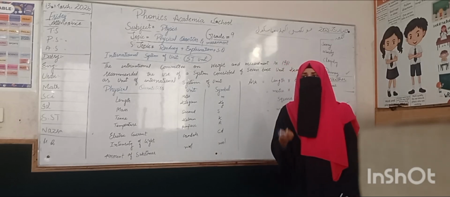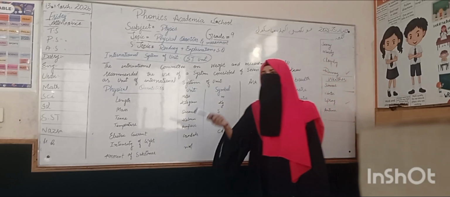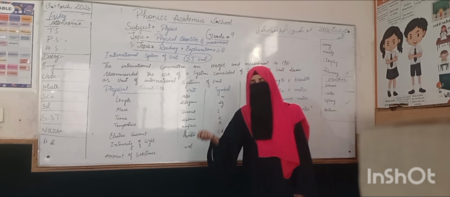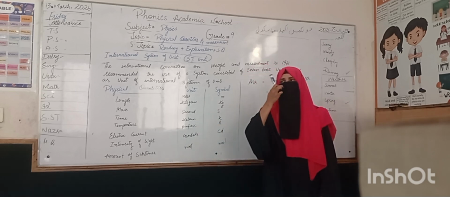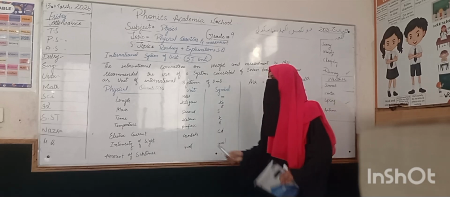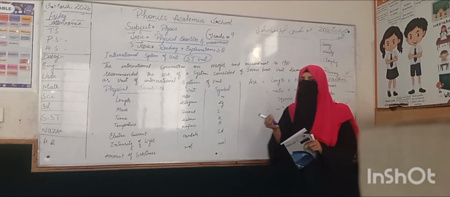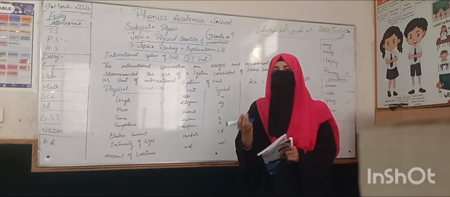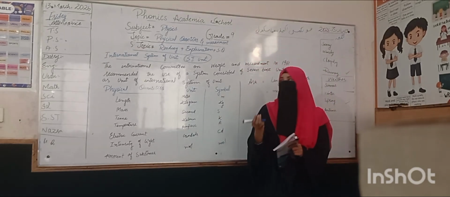For example, one country had 5 kg equal to 5000 gram, and another had 1 kilogram equal to 800 gram. So the international meeting was held in London in 1961 to make a unit that we follow all around the world.